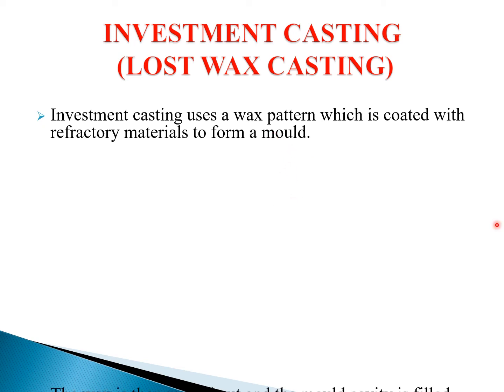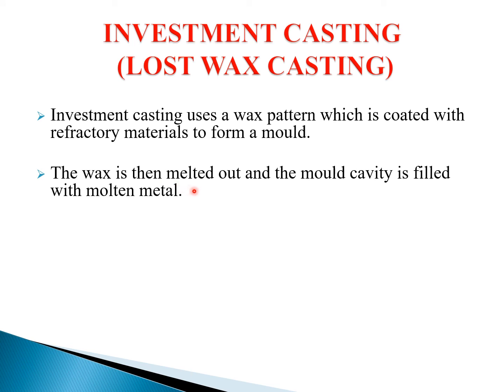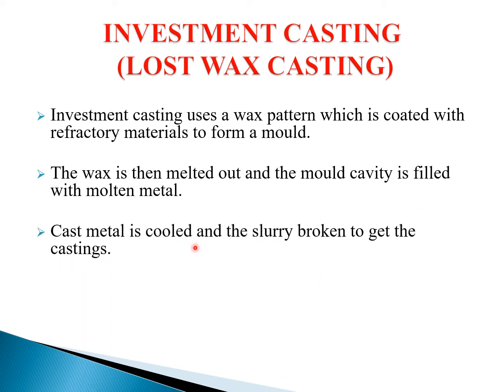The wax is then melted out and the mold cavity is filled with molten metal. After creating the mold shape, we melt all the wax, and the whole wax comes out of the mold cavity. Then we allow the molten metal into that mold cavity, and the object will be removed. The cast metal is cooled and the slurry broken to get the casting.